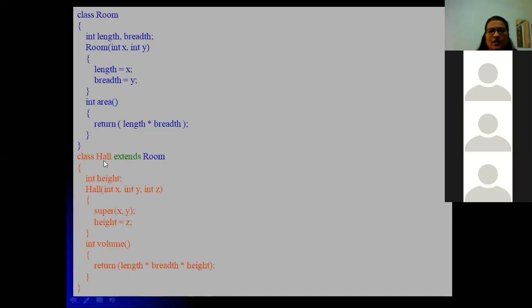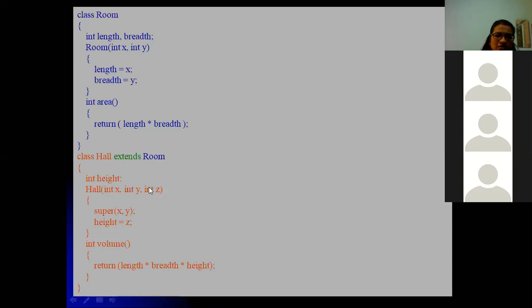And class hall. So in this, class hall is a subclass which is extending a super class room. In that we have another variable int height. Here I have marked clearly which is the subclass with the extends keyword, and this is the super class. And hall has three different parameters. So we have only one variable in hall, but we have three different parameters.